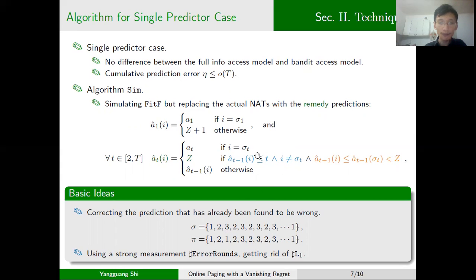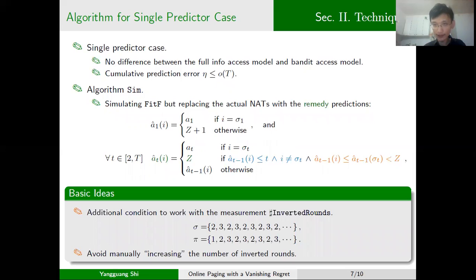Without the blue part, after round 3, page 1 always has the smallest next arrival time, and it is never evicted from the cache configuration. In such a case, it will cause a loss of omega T. Meanwhile, the error run measurement will give a cumulative error of a constant. So to accommodate these measurements, we do need these blue parts.